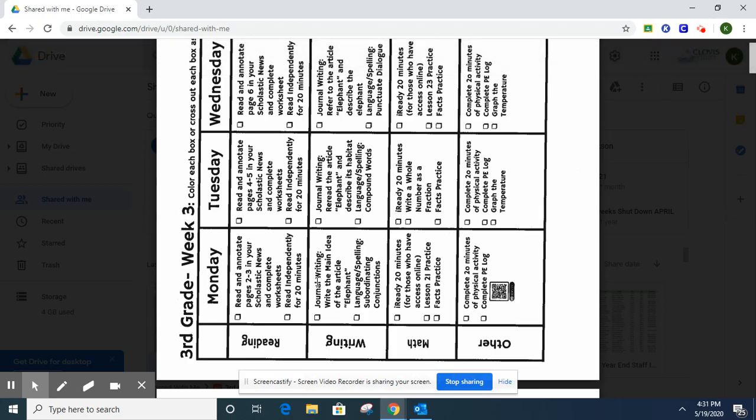So for this week's journal writing, you're going to be reading the article Elephant, and then you're going to be doing some writing about that. And then language and spelling.